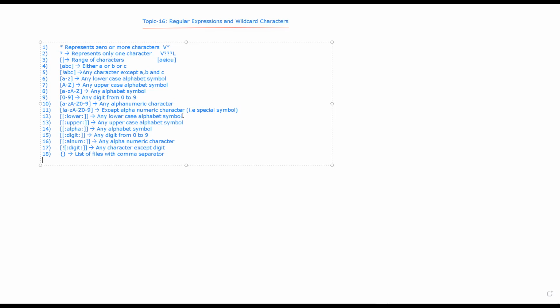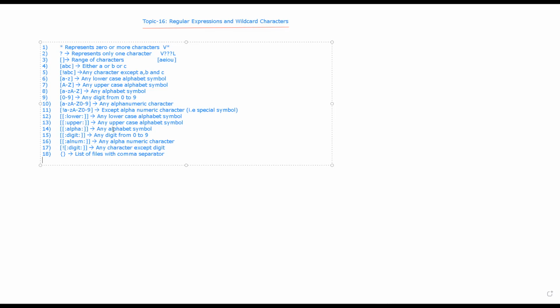Those are called special characters. If you want those special characters, you can specify them like this. So basically the base is the same: if you want to represent characters in the rectangular bracket, you can represent them like this, and you can specify those characters, right?